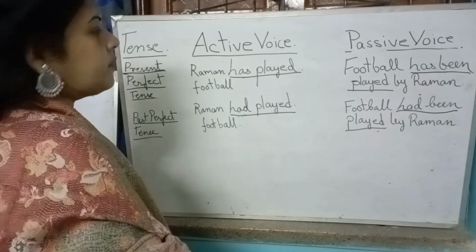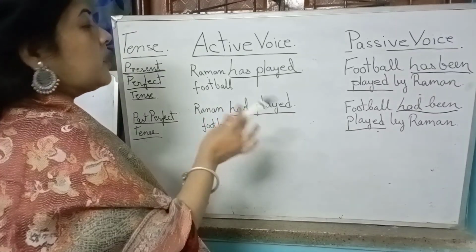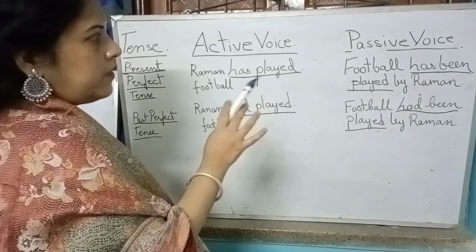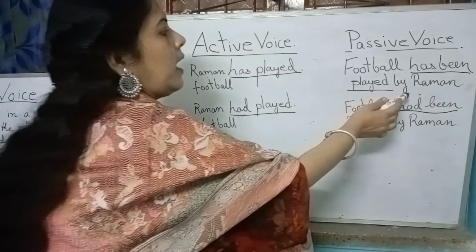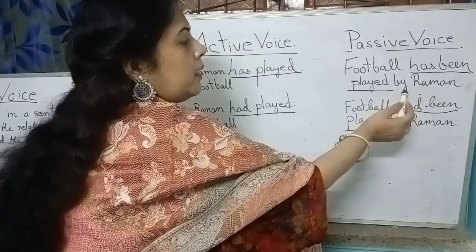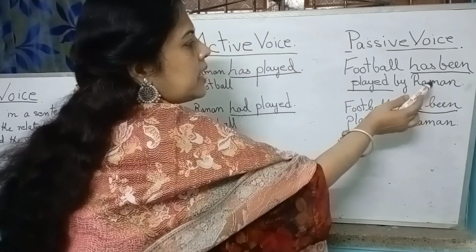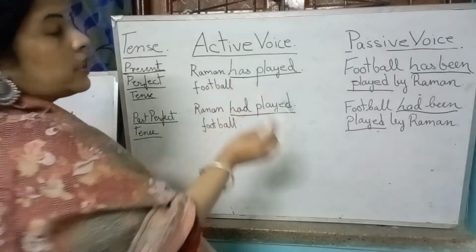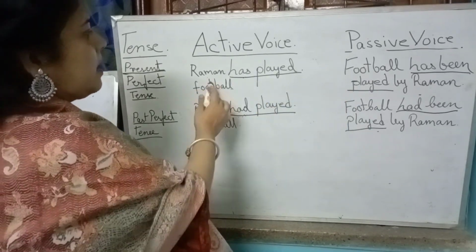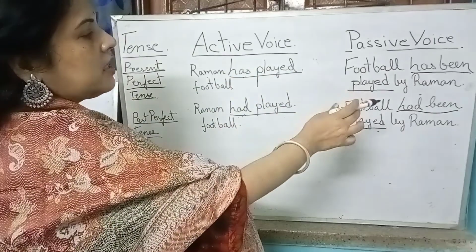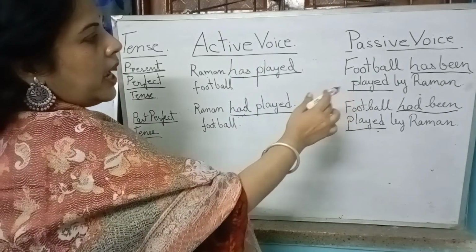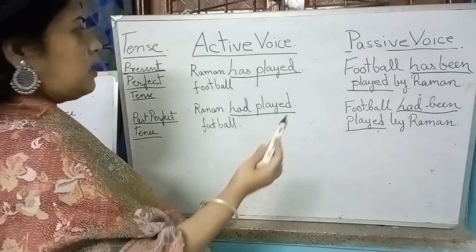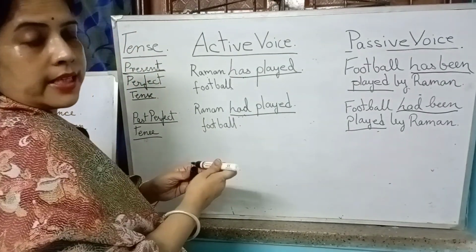And as we have seen earlier, the position of the subject and object in the sentences interchange between active voice and passive voice, and just to indicate that this is an agent we add by. A by is added to the subject, which becomes the object in passive voice. The subject in active voice becomes the object in passive voice, and since it is an agent, a by is added to it.